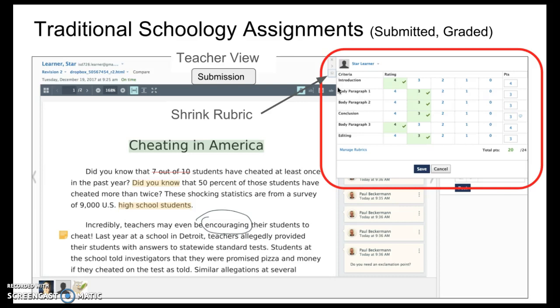This is the teacher view for the rubric piece. So there's a new button up here right underneath the little indent button. When you click that, it snaps your rubric over to the side so you can see the full assignment, which is a great improvement. Then you can grade the assignment, and you can even put comments for a specific criteria.